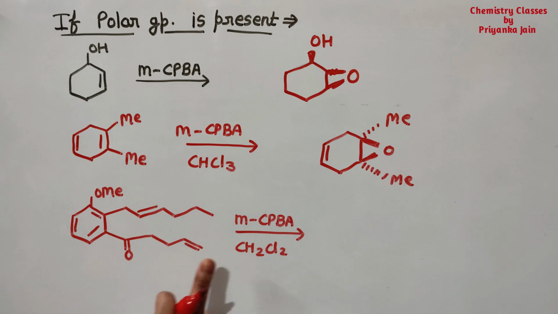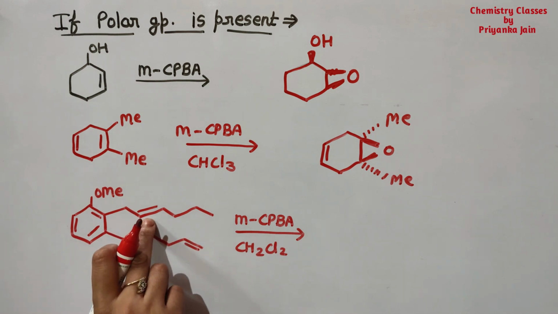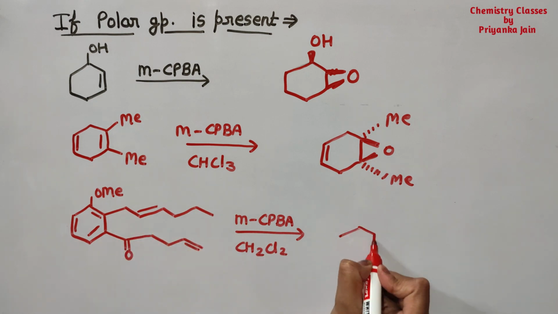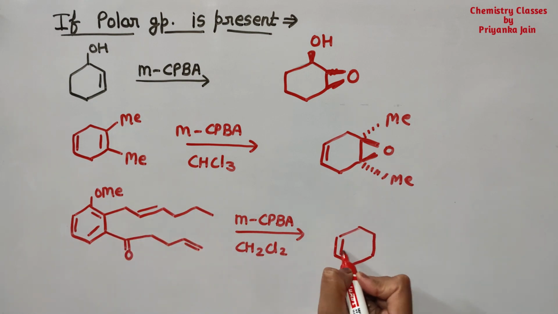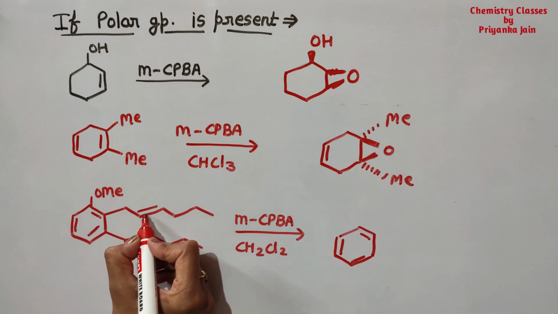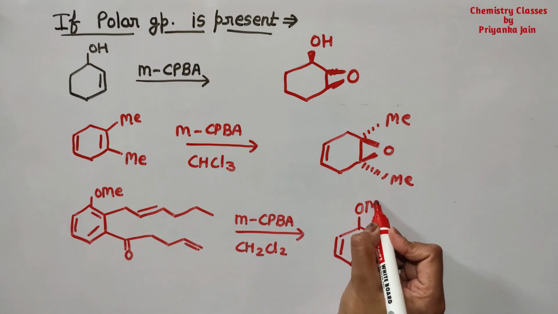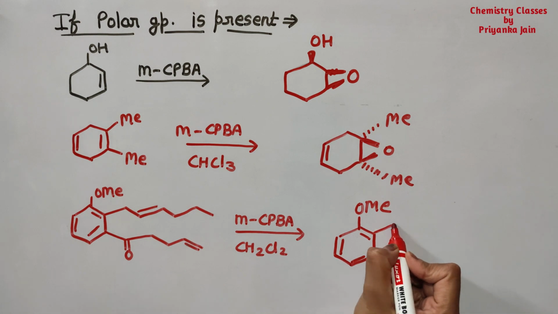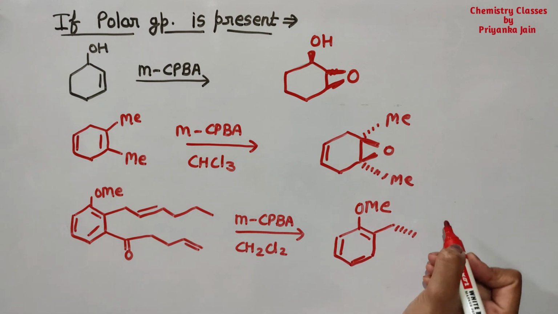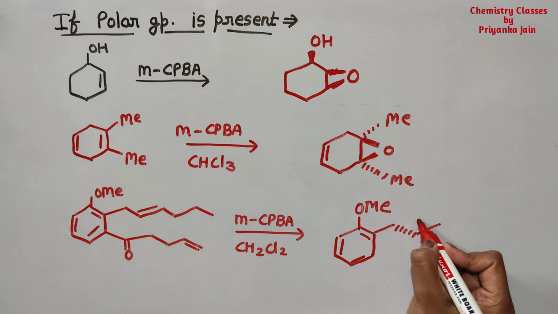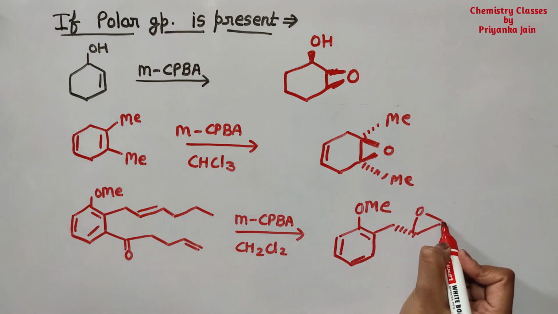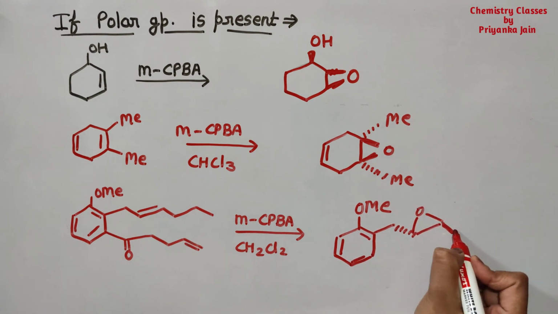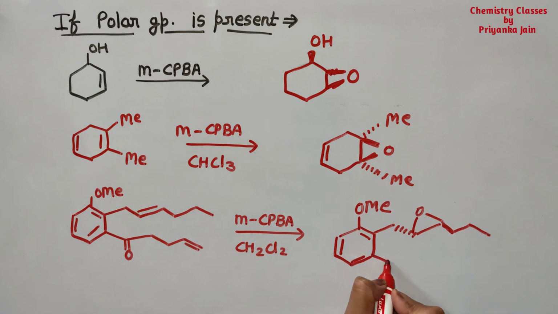See, the reagent will not attack on the terminal double bond, it will attack on this double bond, right? So in this case, this will attack on this double bond, right? So here, in this manner, this ring will be formed, right? And this double bond will remain as it is, right?